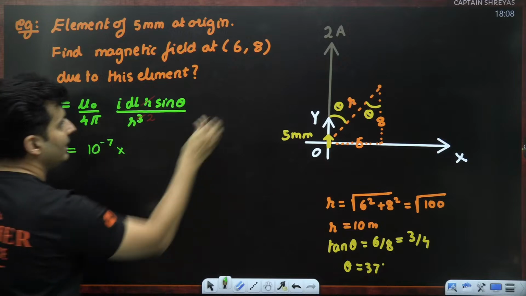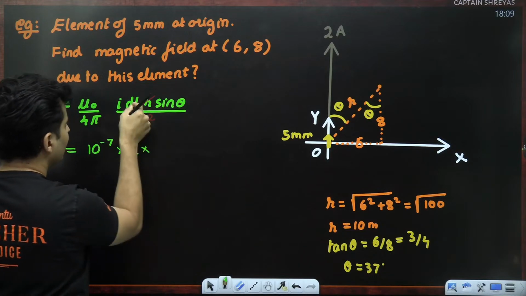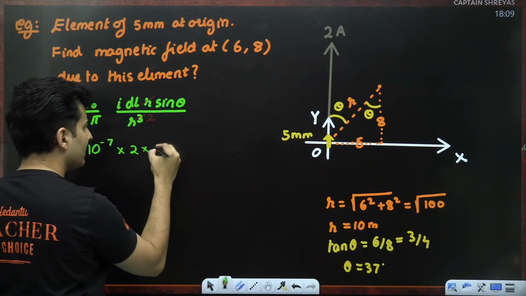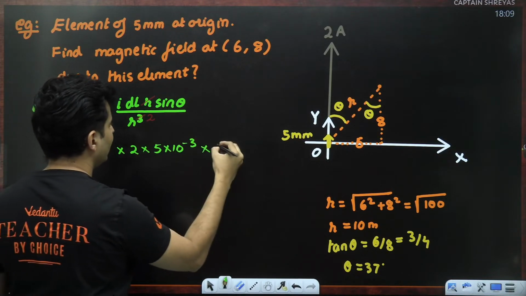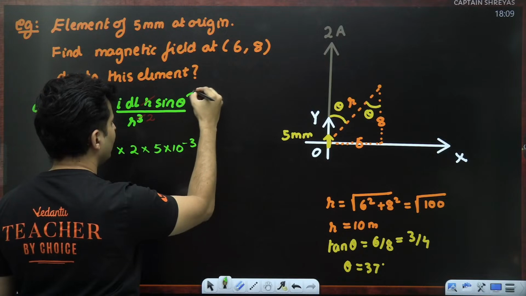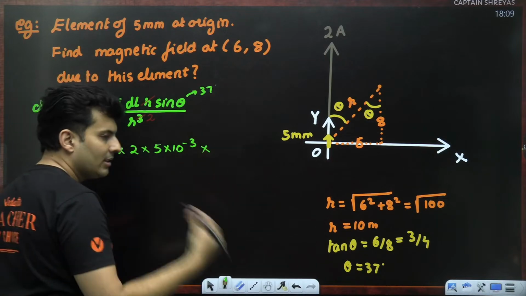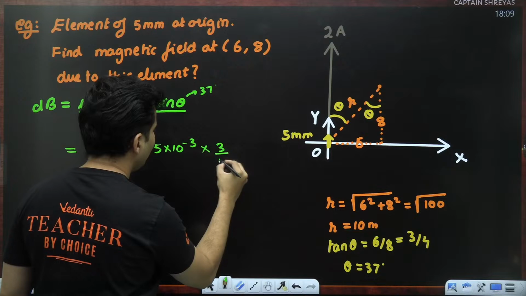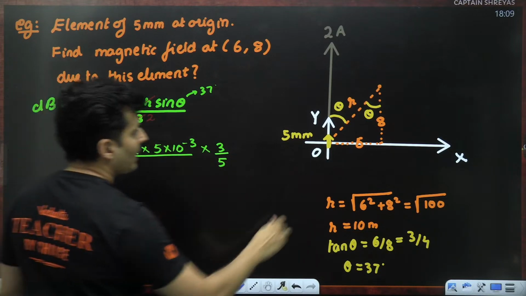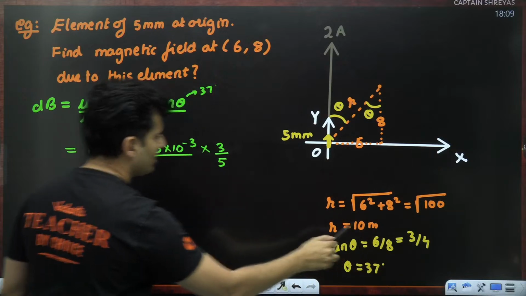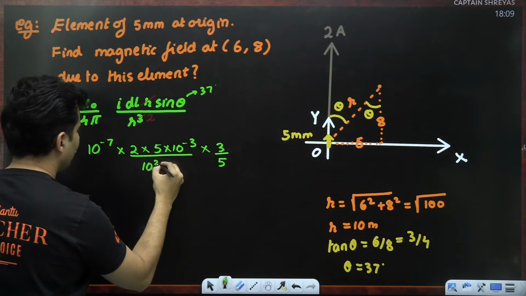The value of current is given to be 2 amperes. The small element is 5 millimeters, so 5 into 10 to the power minus 3. Sine theta is sine of 37. Remember theta is 37. Sine 37 is 3 divided by 5. Whole thing divided by r square. R was 10, we just figured it out. So this will be nothing but 10 square.